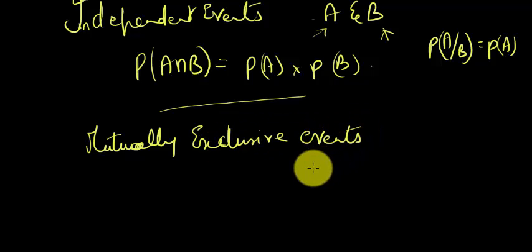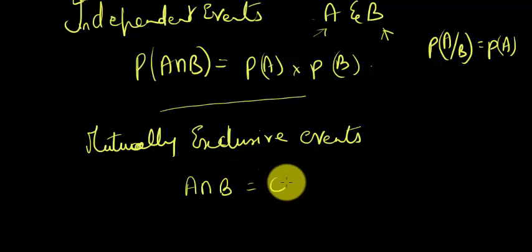Okay, mutually exclusive events are something else, and independent events are something else. I wouldn't say they are not connected to each other, but these are two different entities altogether. What are mutually exclusive events? Events which do not occur simultaneously. Basically, A intersection B is a null set. That is a mutually exclusive event.